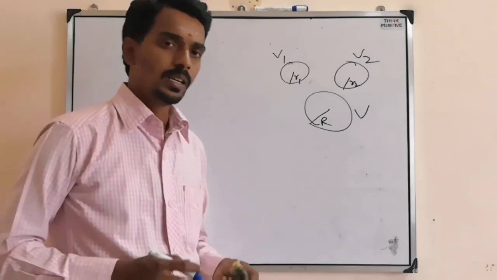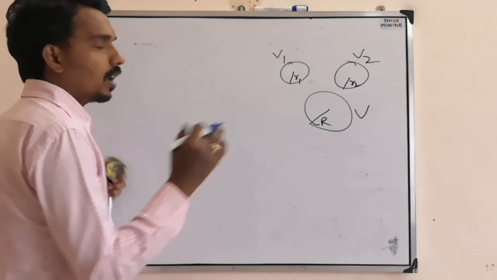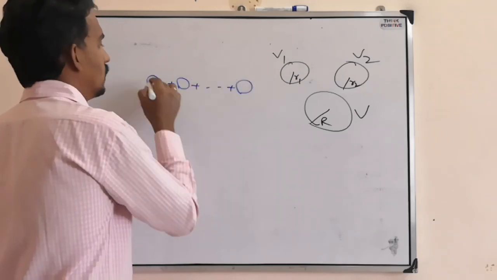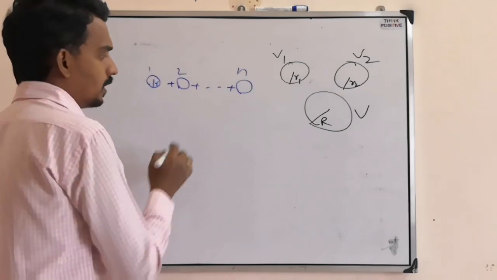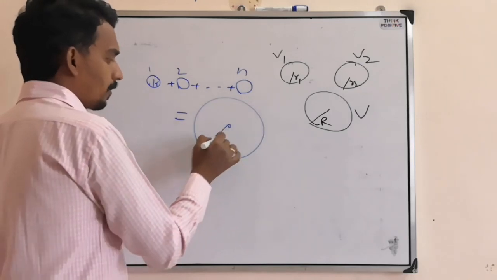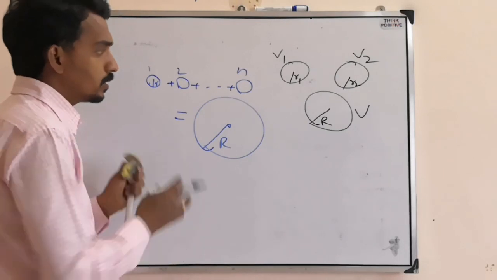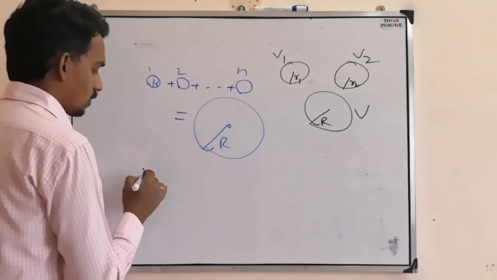But usually what they will give is some n number of drops, all equal, like 1, 2, 3, and so on to n, all of radius r. They combine to one big drop of radius R. And in such a situation, what remains constant is mass. That is nothing but volume remaining constant.